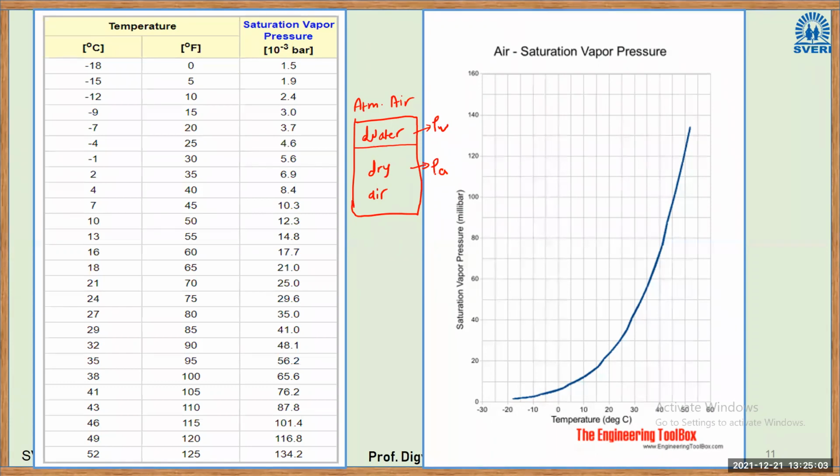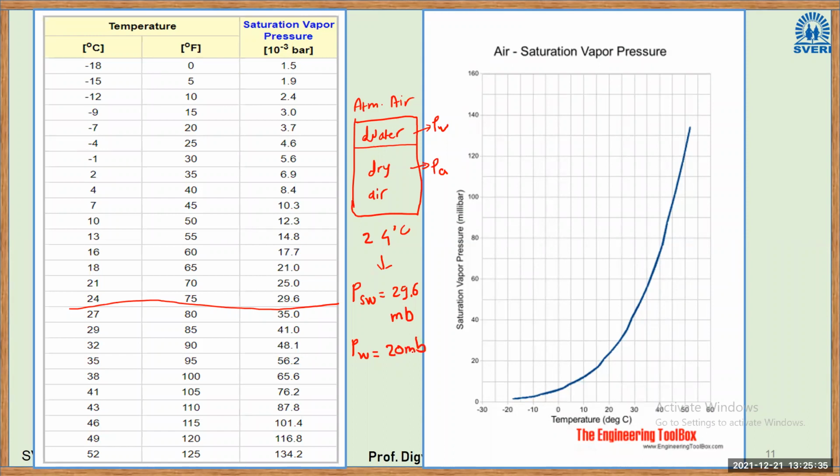Now at 24 degrees Celsius, we are referring to this value here. The saturated vapor pressure of water is 29.6 millibar. Now if you take the sample and calculate the partial pressure of water vapor, it can be anything. Let us say 20 millibar.